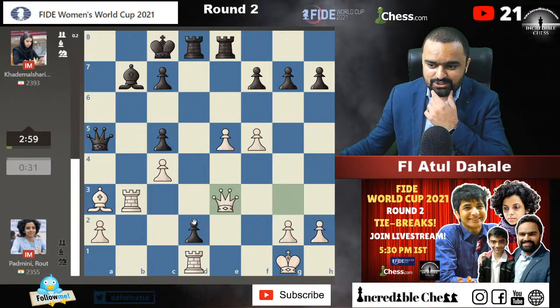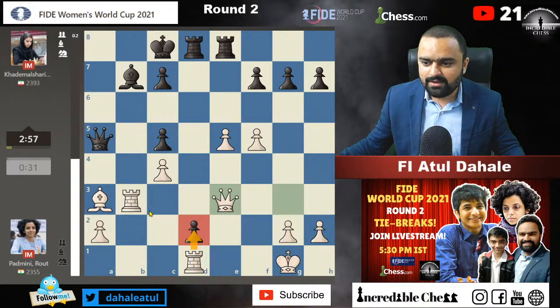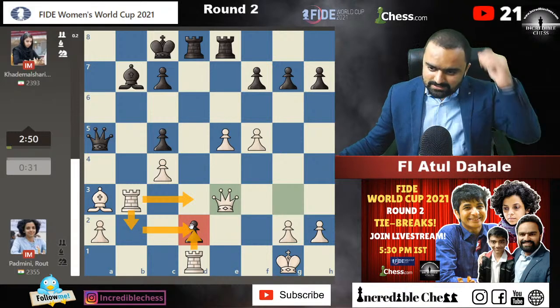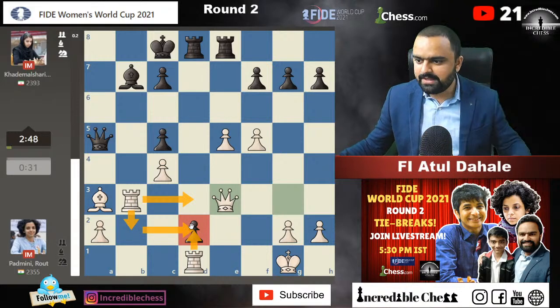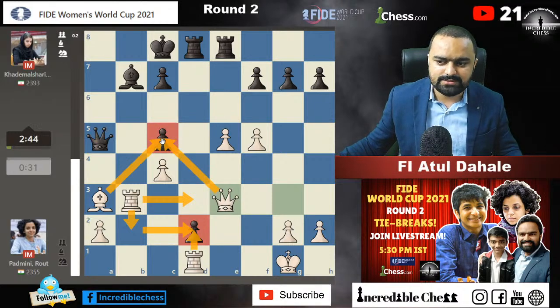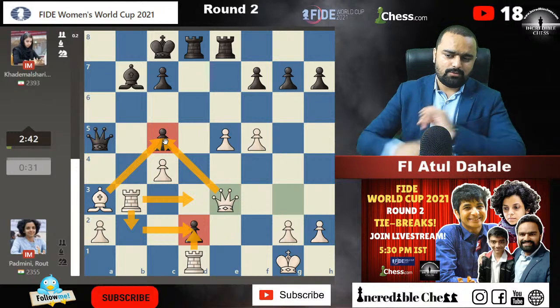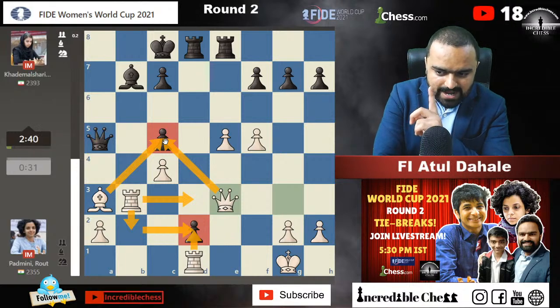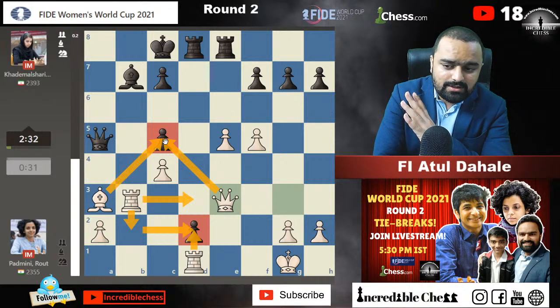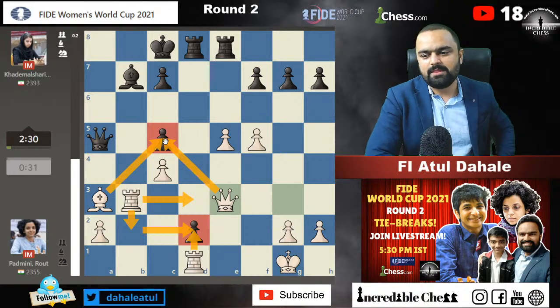So queen e3. Okay, she is going for the pawn on d2 square. She might just go for rook d3, or maybe rook to d2, and then she will try to collect the pawn on d2 square. And one more thing is, the queen on e3 is attacking the pawn on c5 along with the bishop. So the pawn on c5 is going to fall, and the pawn on d2 is also going to fall in this situation. So I think Padmini has created enough counter chances in this situation, although being in time pressure.